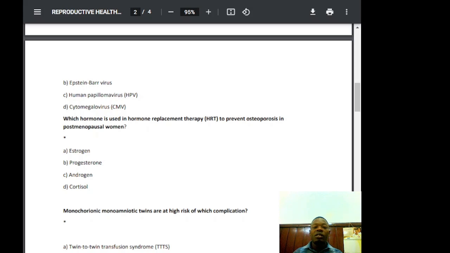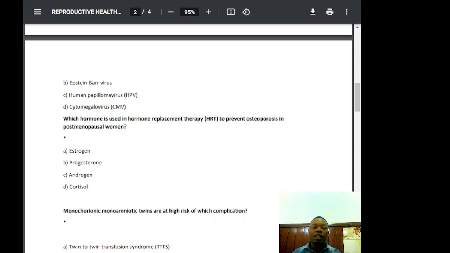So that is that. Why are the other options incorrect? Progesterone is used in HRT but does not directly prevent osteoporosis, so it does not have a significant role. Androgens like testosterone do influence bone health, but they are not the primary HRT choice for osteoporosis prevention. And then cortisol is incorrect.